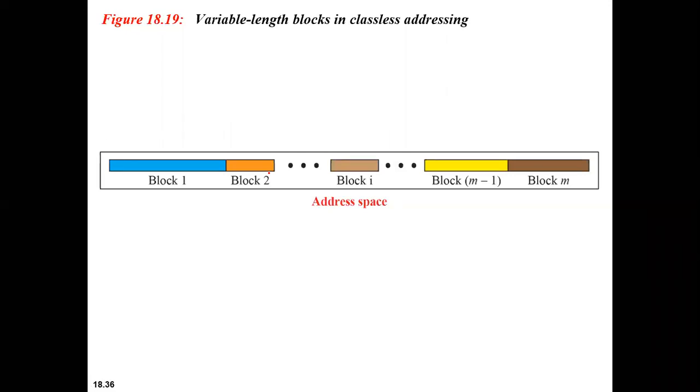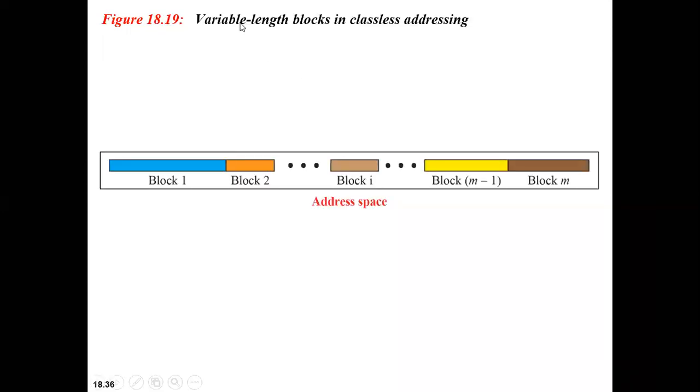There is one restriction here. Whatever blocks we divide this address space into, all these blocks should be a power of 2, which means it can be 2 power 0, 2 power 1, 2 power 2, and so on. It should be a power of 2. Did you get the point?